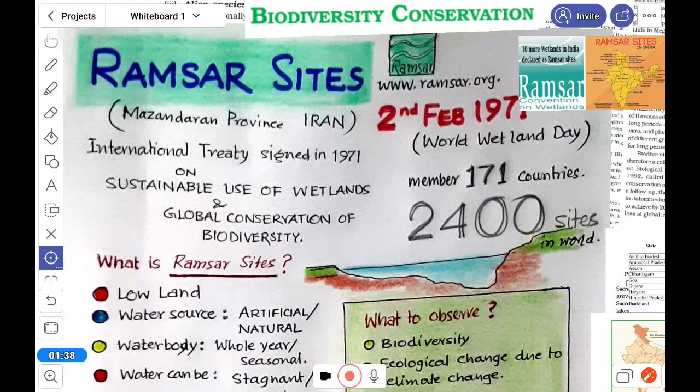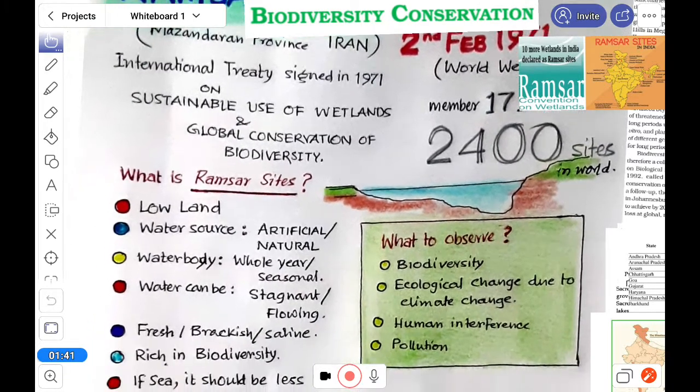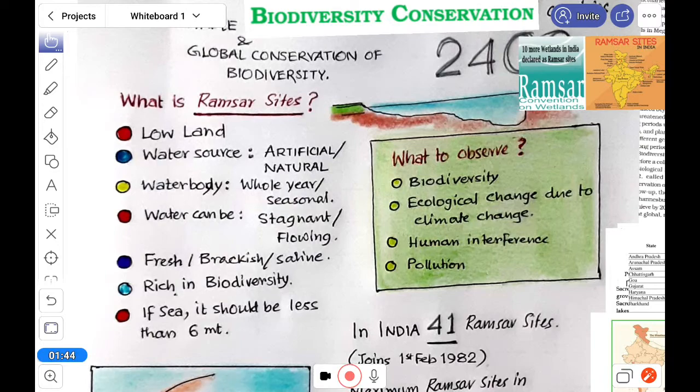So, now the question is, what is a Ramsar site? Look here. A Ramsar site should be lowland with a water source. It can be artificial or natural water bodies. Water can be there the whole year or seasonal, stagnant or flowing, fresh water, brackish or saline, anything can be, but it should be rich in biodiversity. If sea is there, it can also be included in a Ramsar site, but it should be less than 6 meters deep.